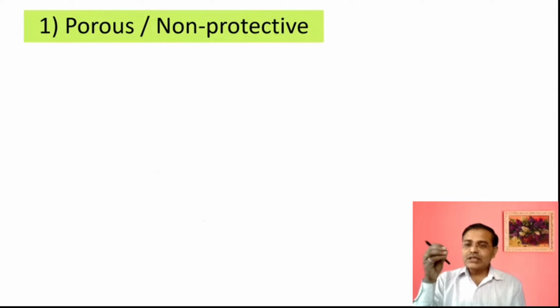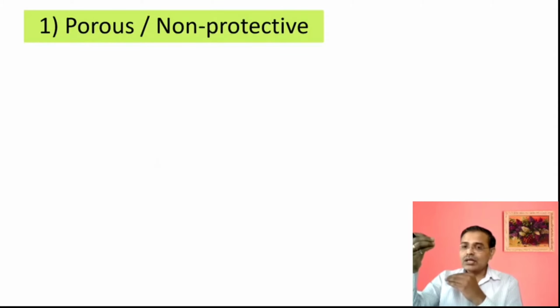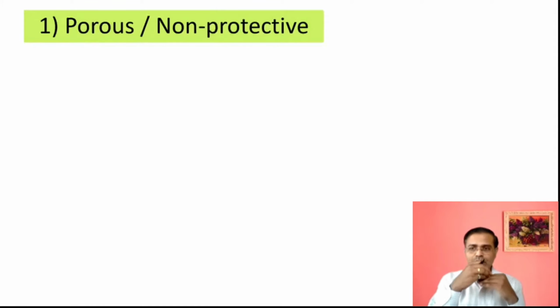As it is porous, it is having holes. So it acts as a non-protective film, because the film that is formed has some holes, so oxygen can pass through those holes, and further corrosion will continue.